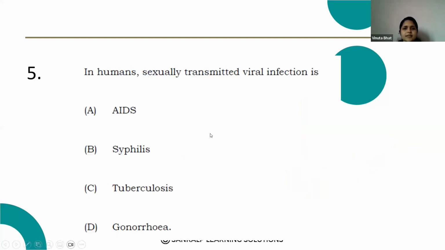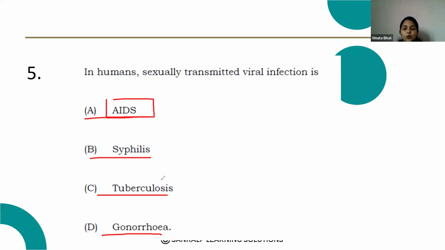Next question. In humans, the sexually transmitted viral infection is option A, AIDS, option B, syphilis, option C, tuberculosis, option D, gonorrhea. AIDS, yes, it is a sexually transmitted disease.